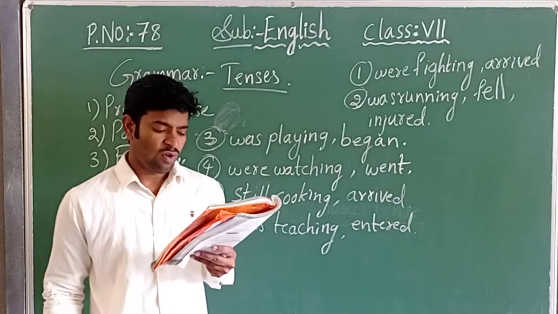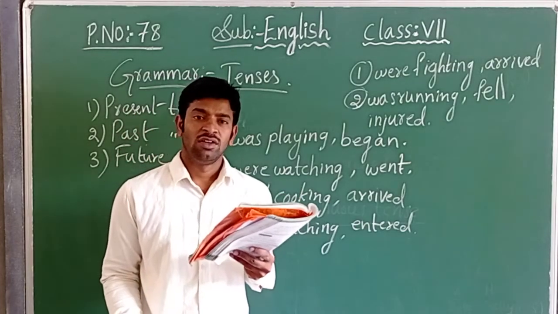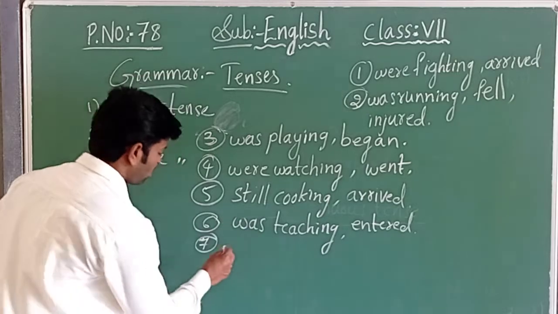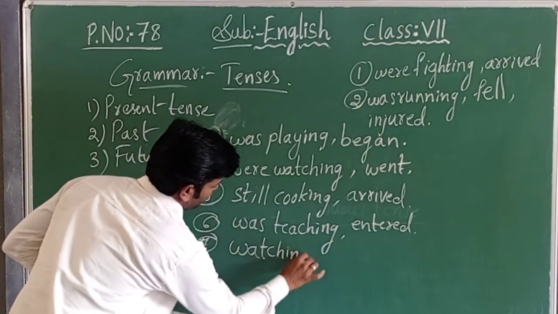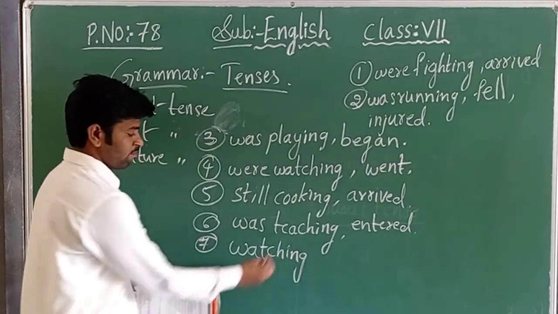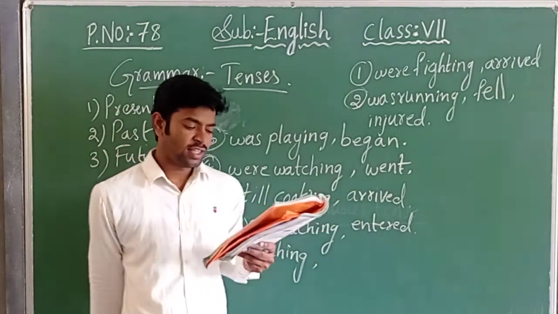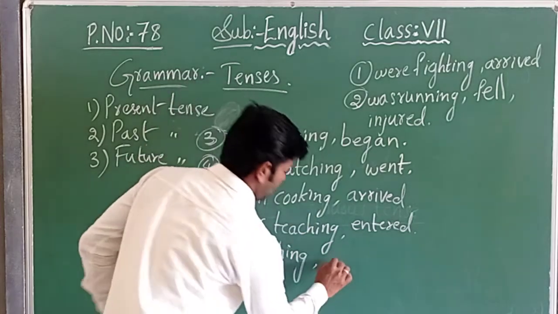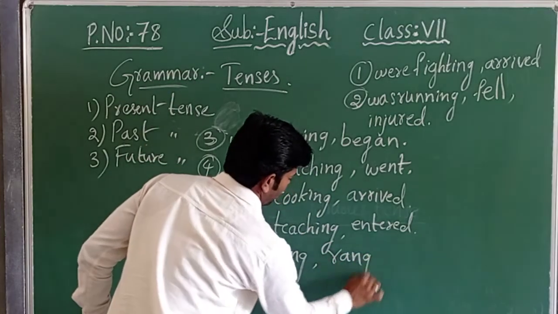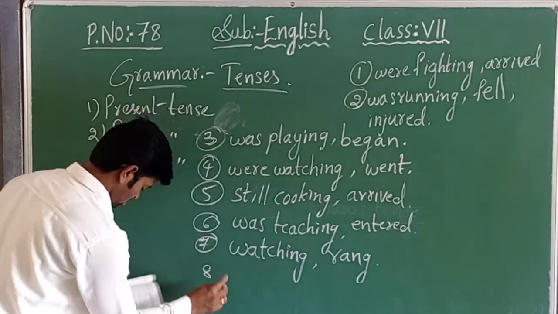The father was watching, W-A-T-C-H-I-N-G, past continuous form. And the past tense of ring is rang, R-A-N-G.